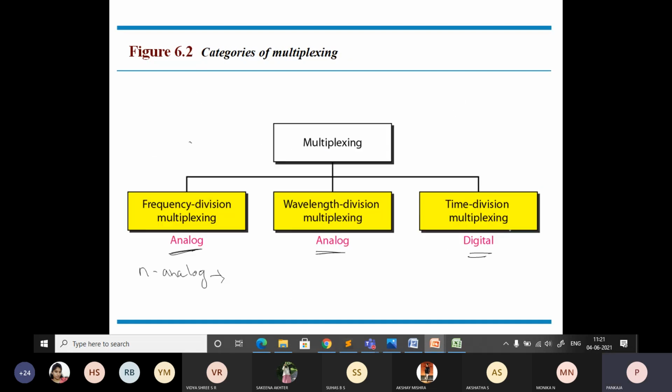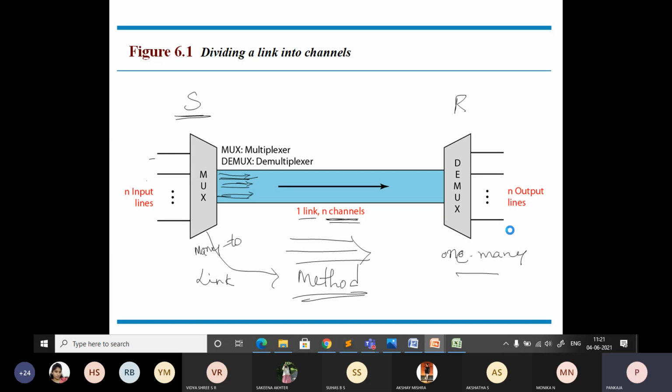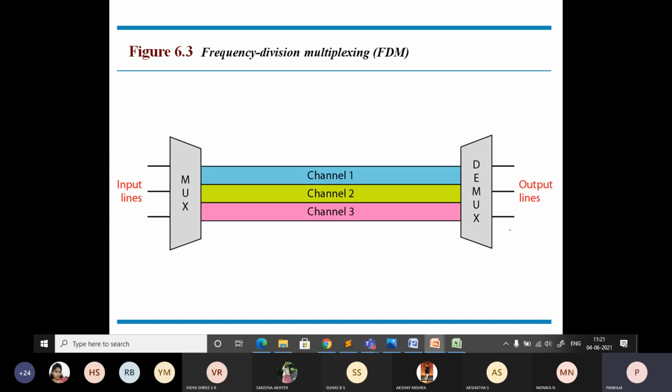Okay, is it clear? The different types, what is multiplexing and categories of multiplexing. So now we'll move on to the first method. Okay, the first method is frequency division multiplexing. For example, a simple example is your radio. Okay, so that is FM. You can just check how the frequency is divided into 4 different channels. So the same concept you can use here to understand how frequency division multiplexing works.